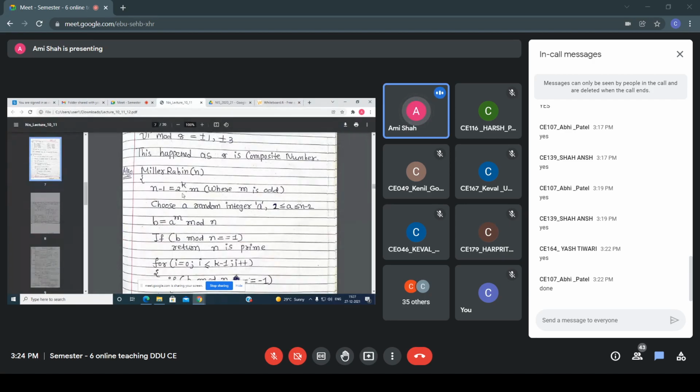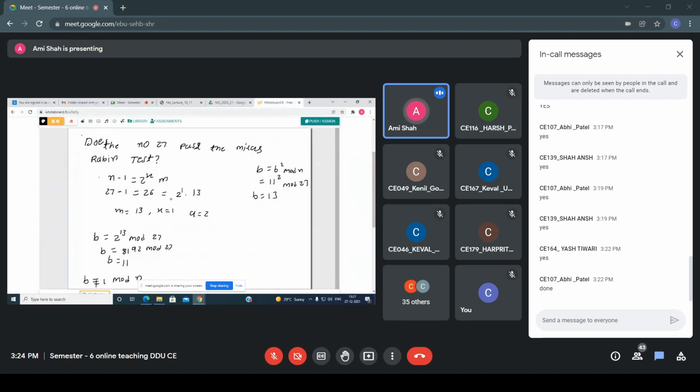First you have to write in this form n minus 1 equals 2 raised to k into m. So I am writing 2 raised to 1 into 13, and in this case m is the odd number, so here 13 is the odd number. So I am getting m equals 13, k equals 1 and a equals 2.